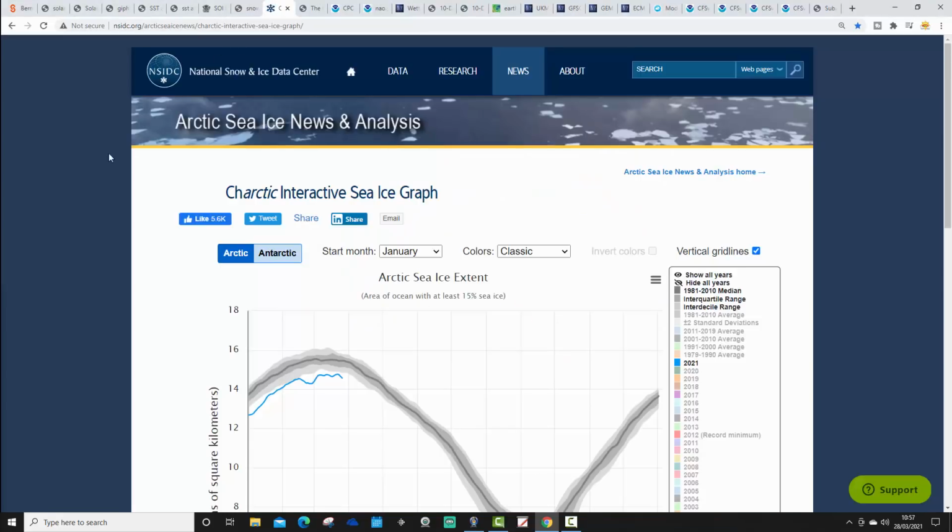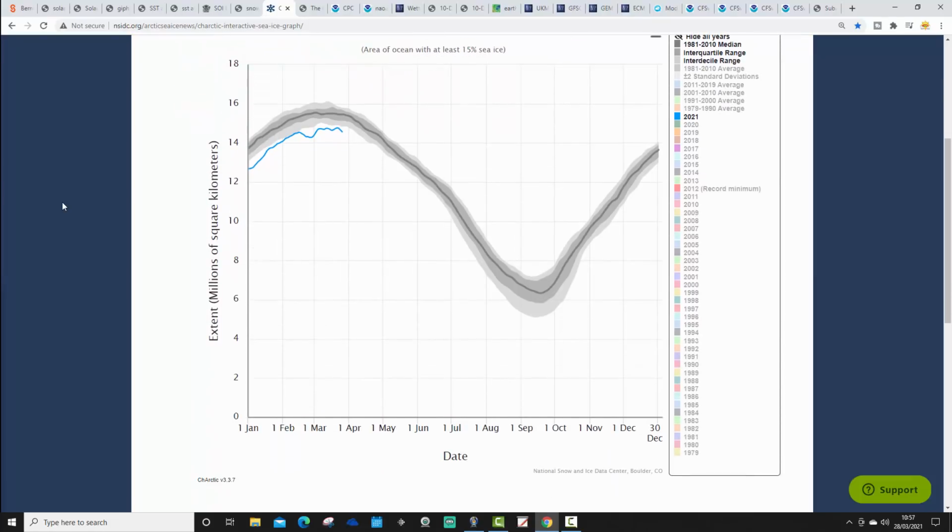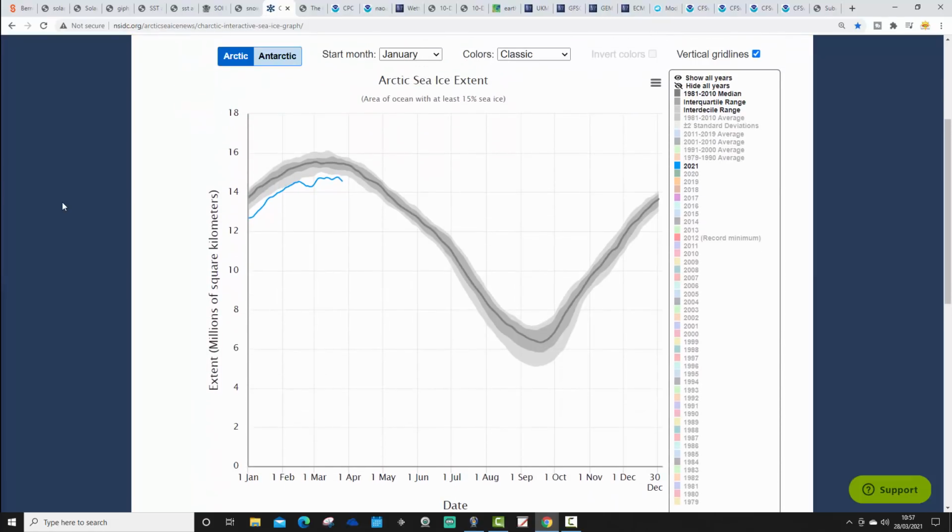In terms of Arctic sea ice, this yellow area just here, let's have a look and see how that's doing. This is from the National Snow and Ice Data Centre. So we're below average, of course. We're below our long-term 30-year average. We know that. Been looking at this over the past few months. So the blue line is where we currently are in terms of Arctic sea ice extent.